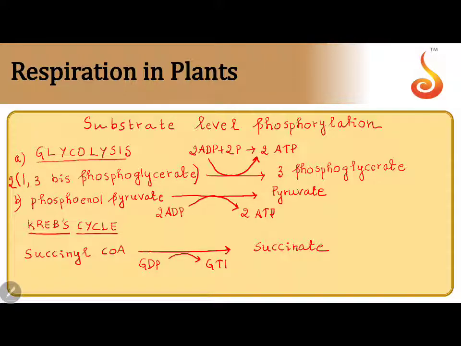Later GTP is converted to ATP. Since I have 2 molecules of succinyl coenzyme A, 2 GDP go to 2 GTP. This is another substrate level phosphorylation.